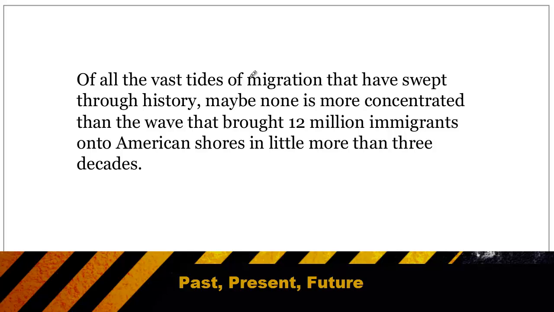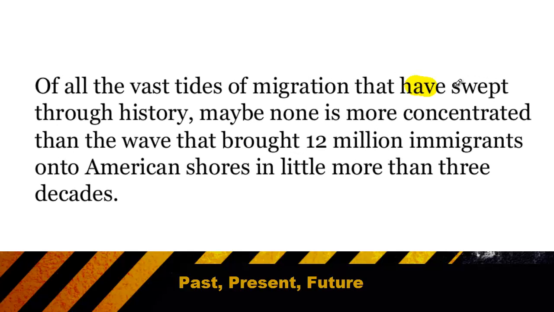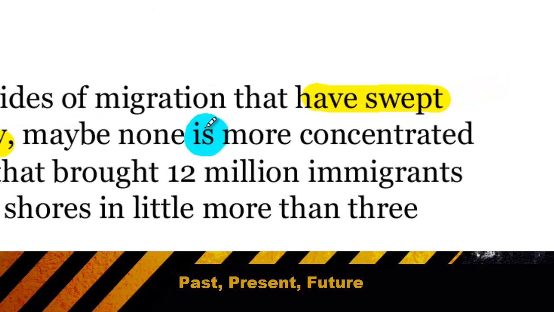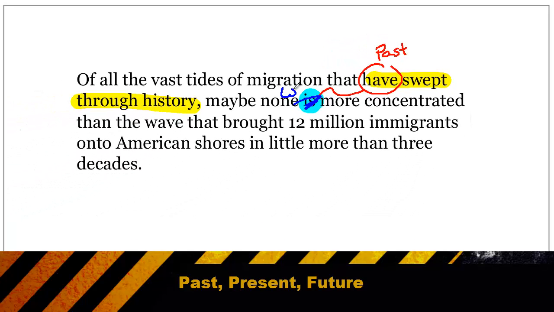So in this case, the sentence talks about the migrations that have swept through history. So they're establishing that what we're talking about occurred in the past. Consequently, all of the verbs that also occur in this topic need to be in the past tense. So when it says maybe none is more concentrated, is is present tense, and it's not consistent with the have, which is past tense. So the simple fix is to change the is into a was. And now all of my verbs are consistent.